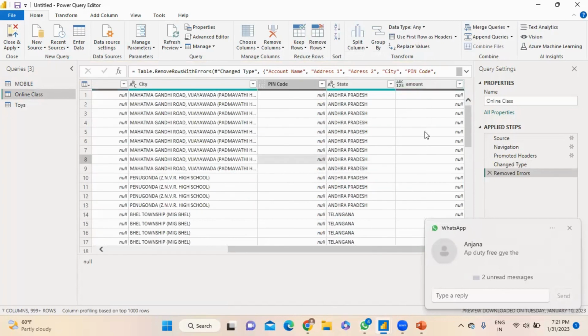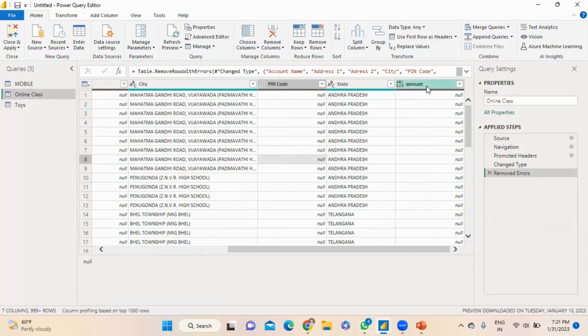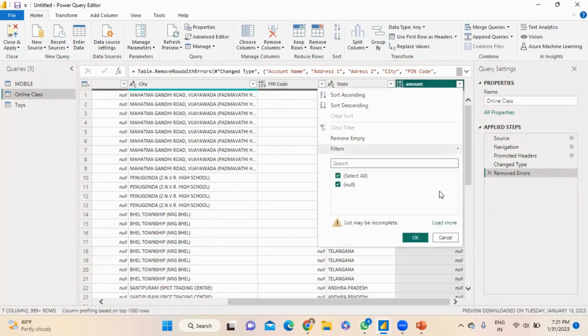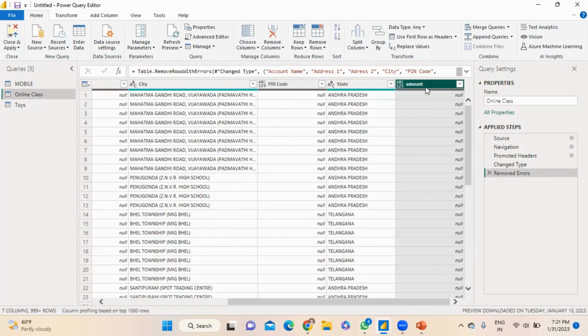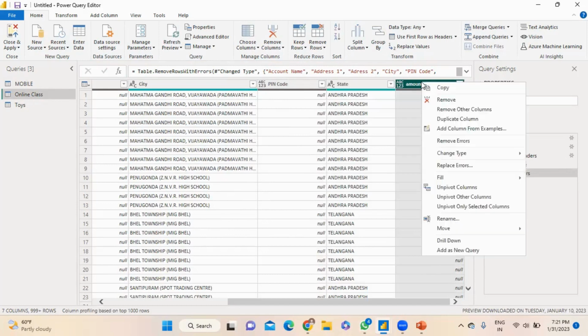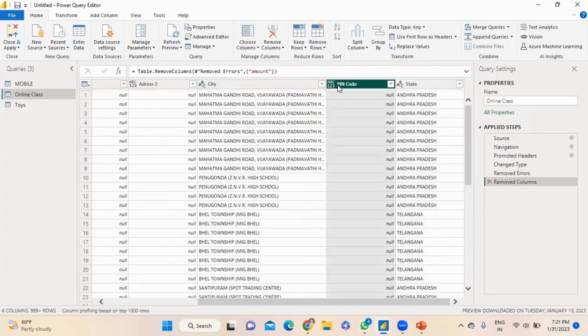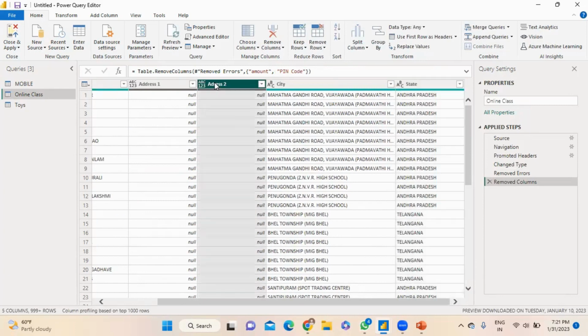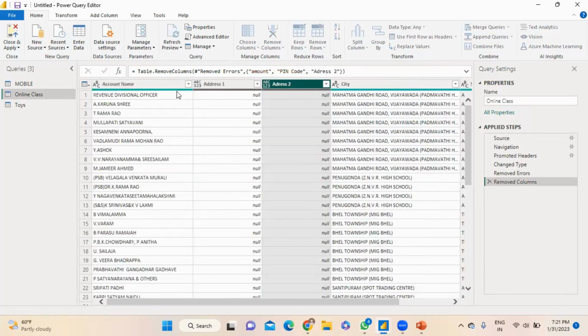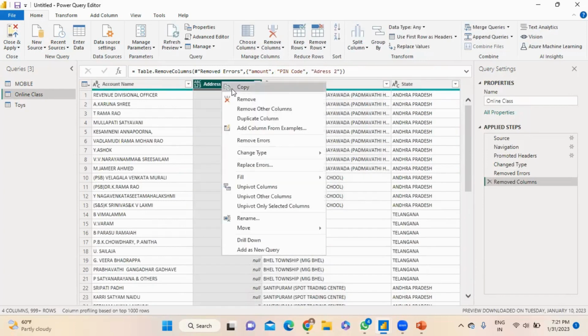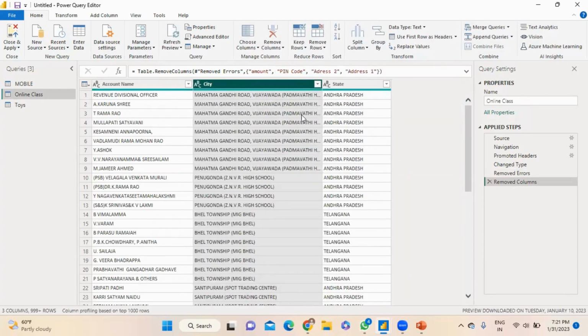And there is the Amount section. There are all null values. I want to delete them. Just simply right click. There is Copy, Remove, Remove Other Columns, Duplicate Column. I want to remove. Just simply remove. This is my cleaning process. I want to remove this one and Address also.